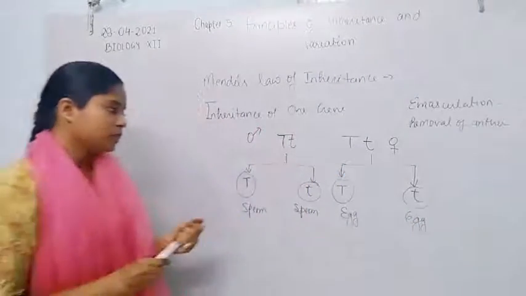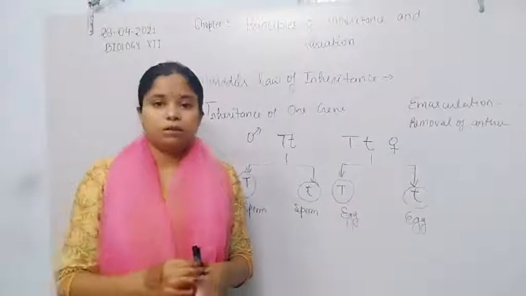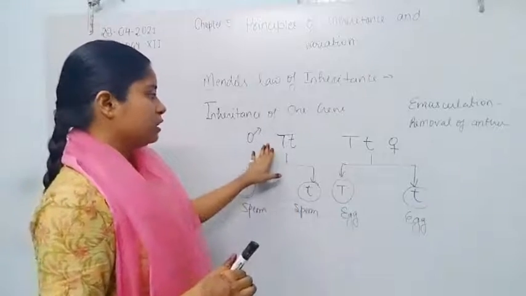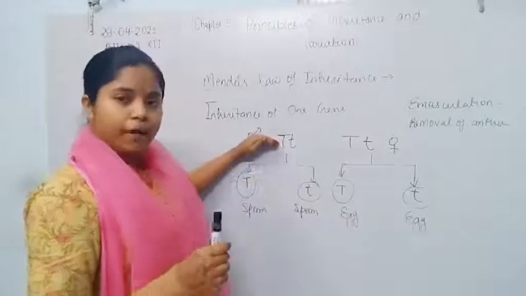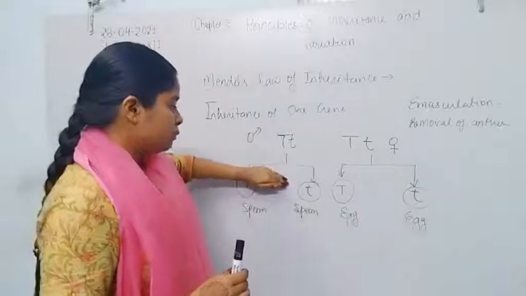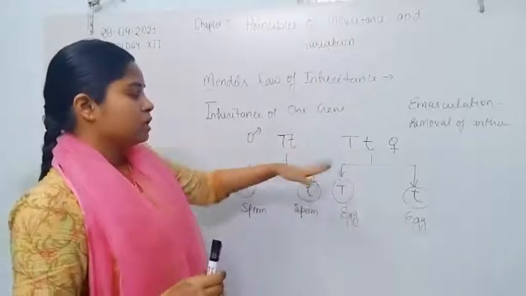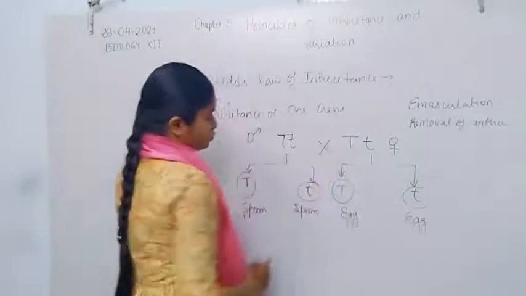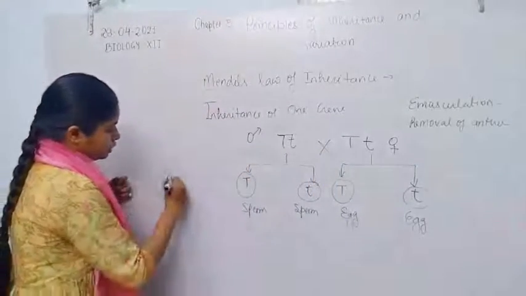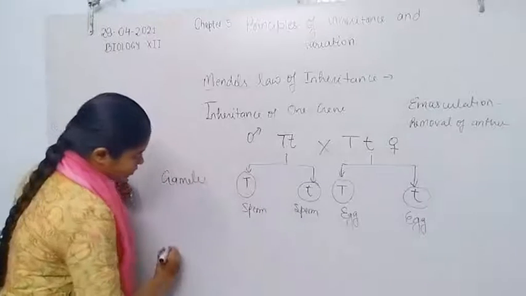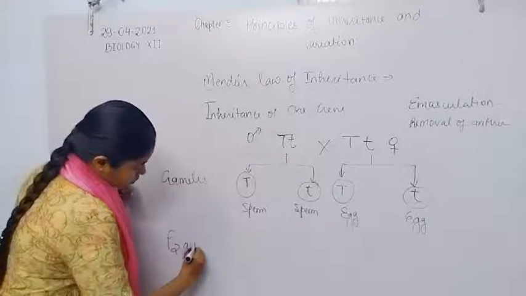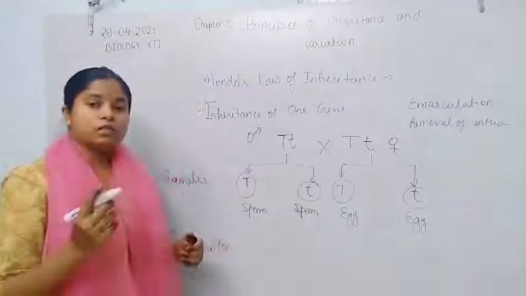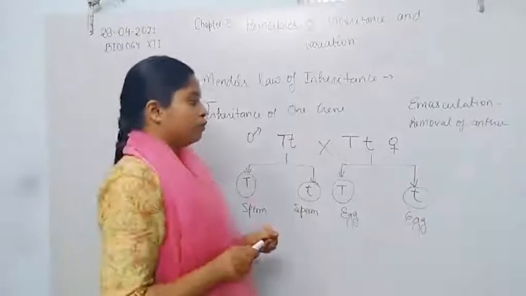Now with the help of a Punnett square we can observe the result of the F2 generation. Here is the plant of the F1 generation. Now these gametes are formed when he conducted self-pollination in the plant of the F1 generation, and what he observed in the F2 generation.